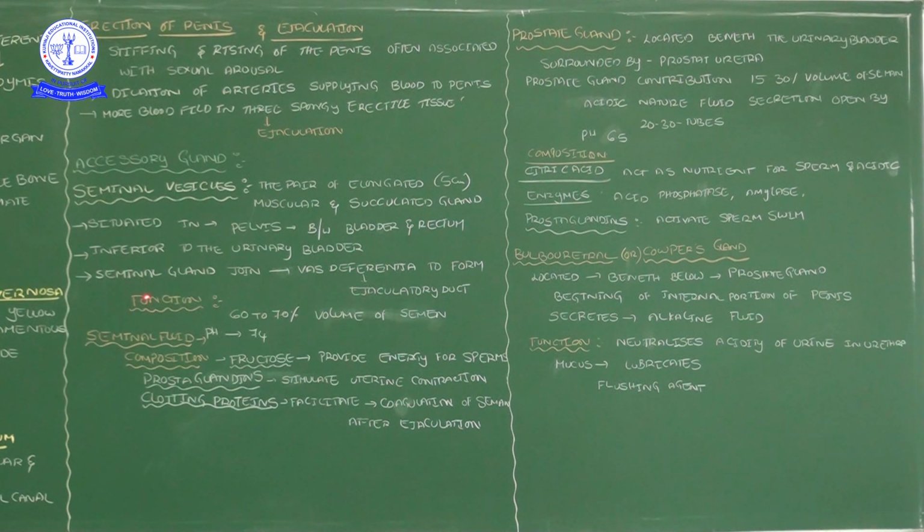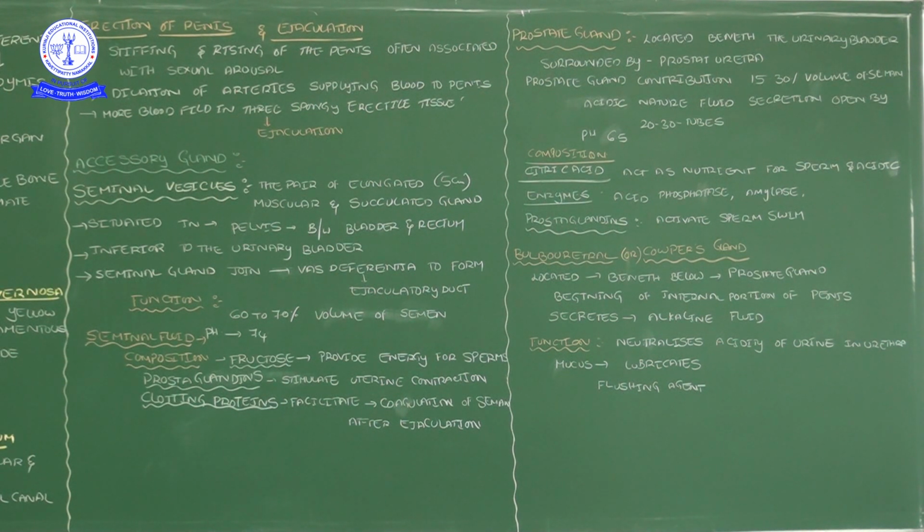Now, coming to the seminal glands: they join with the vas deferens, the male accessory duct. Both are joined together at the ejaculatory duct, which is formed by the union of the seminal gland tube and the vas deferens tube.